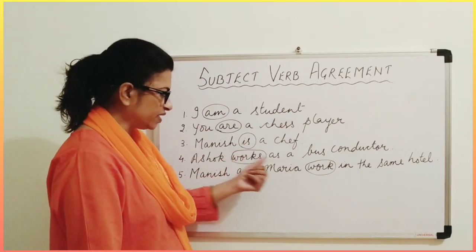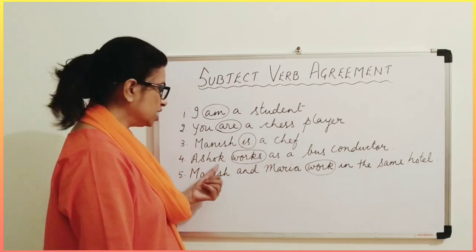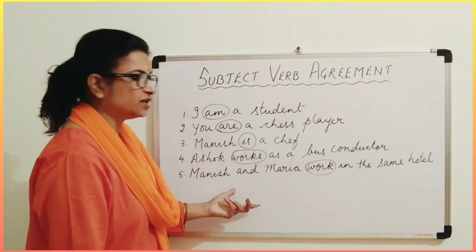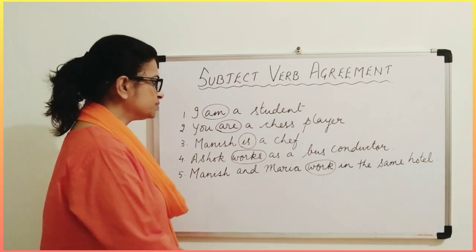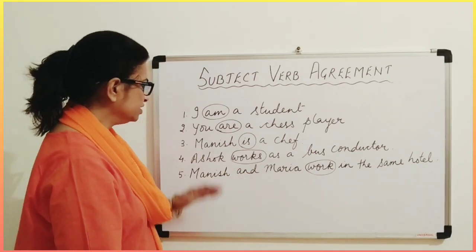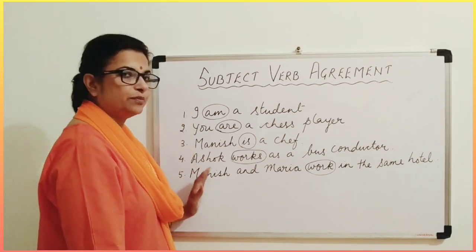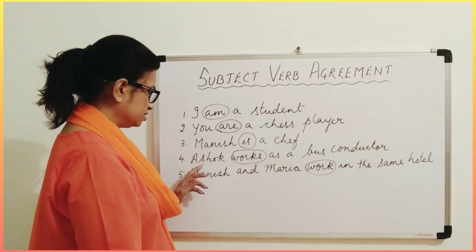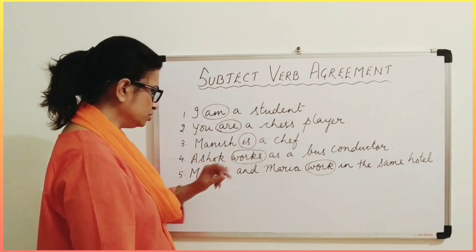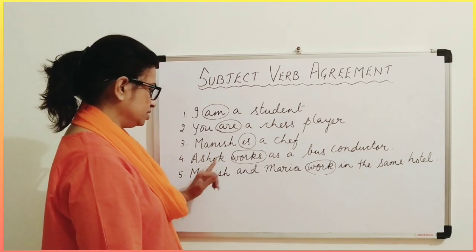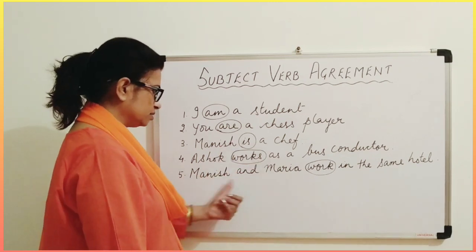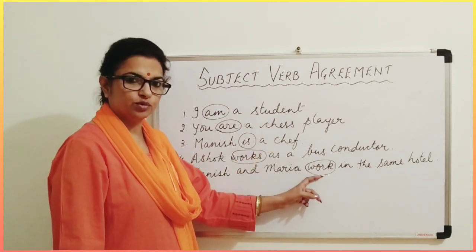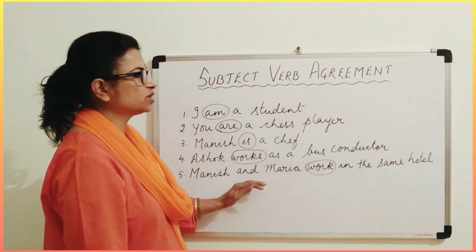So it has to modify accordingly. They have to change and match according to the person. So this is the subject verb agreement. The verbs keep on changing just because of the person or the number. Person means first person, second person, and here in the number also. Manish is singular, so is. Ashok is again singular, so S is coming. Manish and Maria are two persons, so they become plural. So plural verb is coming. So this is subject verb agreement.